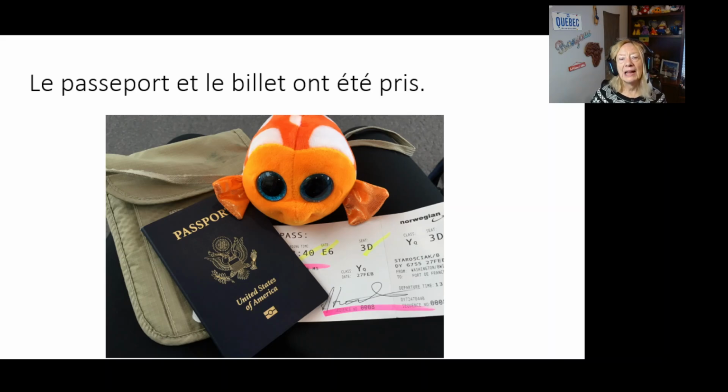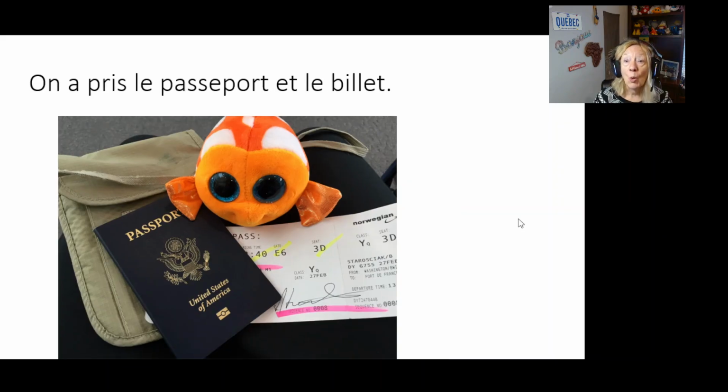Le passeport et le billet ont été pris. Look at the verb tense for être, ont été, that's the passé composé. Now use on as the subject, take pris and put it into the passé composé. Le passeport et le billet become the object. On a pris le passeport et le billet.